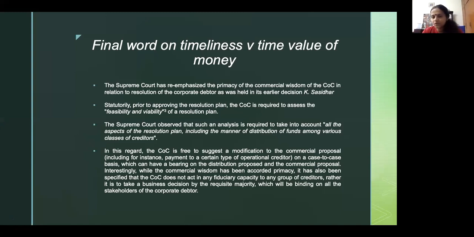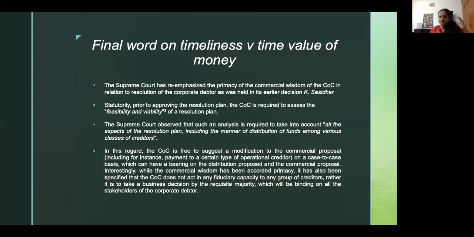Then came another Supreme Court decision, a really well-written decision by Justice Khanvilkar called K. Shashidhar, in which he said COC has the primacy on decision-making in terms of the plan, the elements and constituents of a resolution plan. No court can do judicial intervention except for those particular parameters, such as whether the plan meets the requirements of the law, is not outrightly discriminatory, and is fair and equitable. Aside from those elements, NCLTs can't replace commercial wisdom of COC with judicial wisdom.